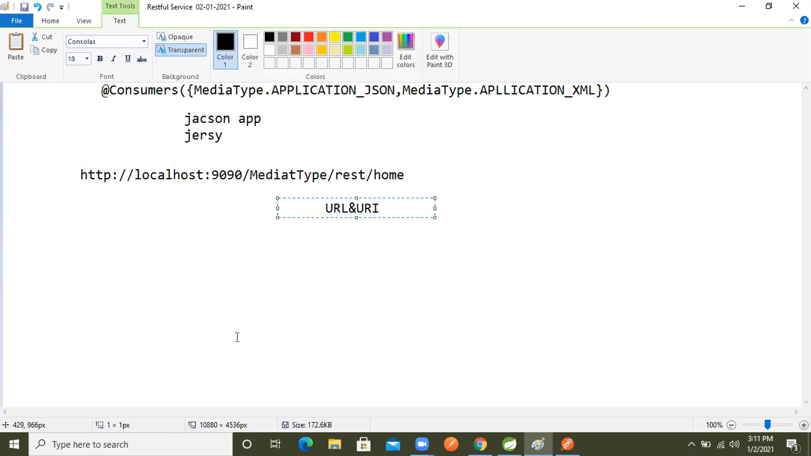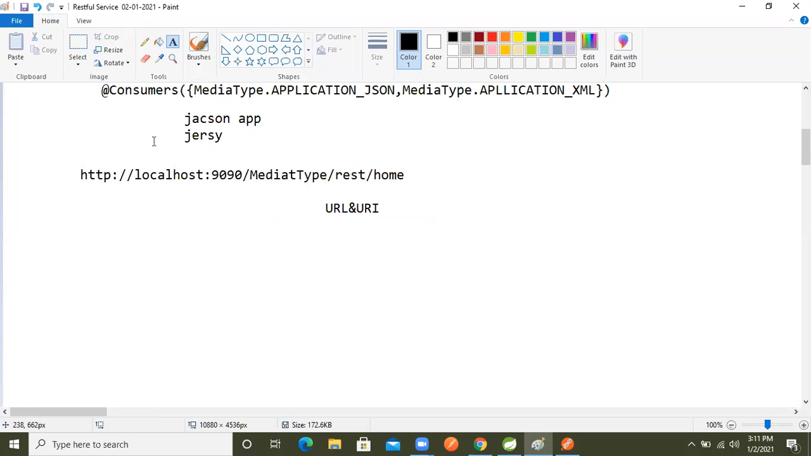See, boss, if we want to go somewhere, we need an address. Based on that address, we reach their home. Same like that in a web application, whenever we need to access any resource, we need a URL. That URL is called the path, meaning the way of reaching the web resources.